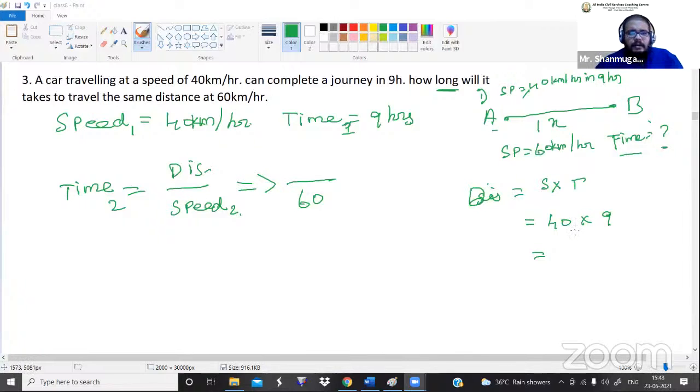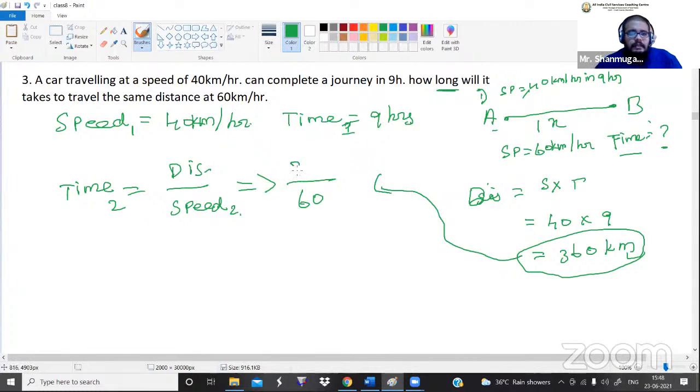40 kilometer per hour into 9. So 9 fours are 36. So that is 360 kilometer. So this is your value. So the distance between the point A to B, what is the value? That is 360 kilometer. Now let me apply this value here.